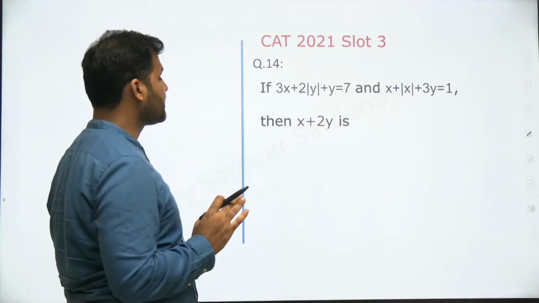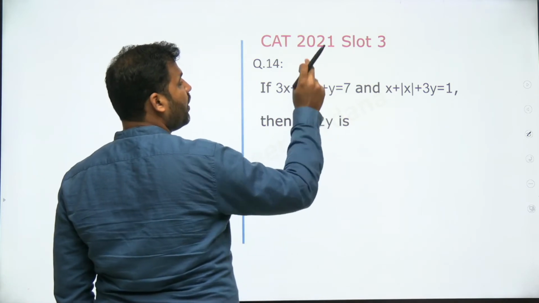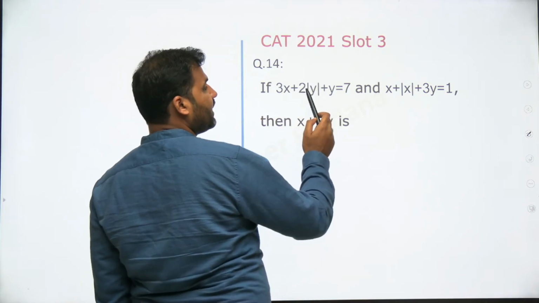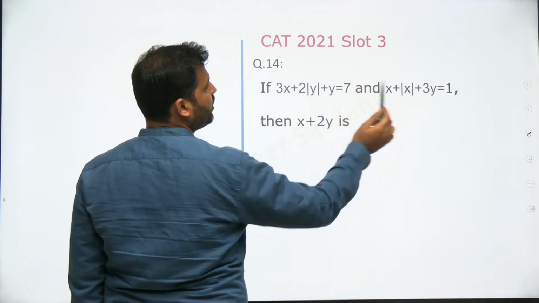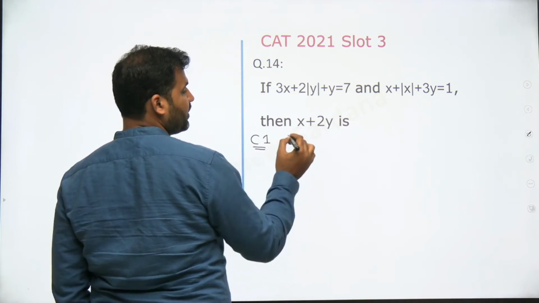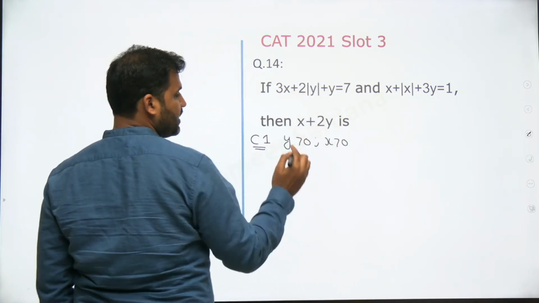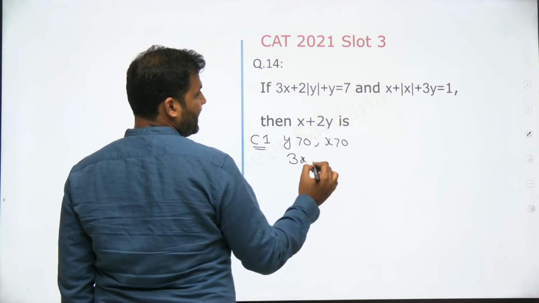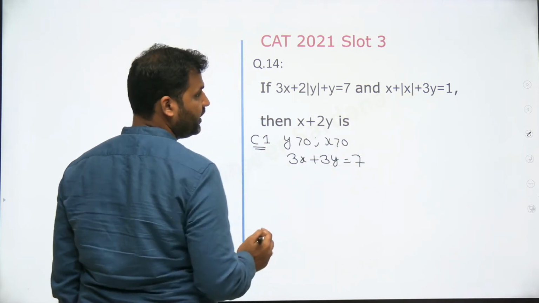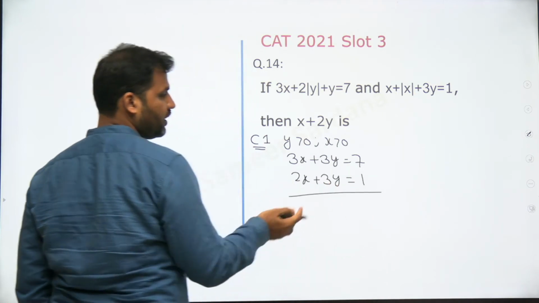These are the basic linear equations, right? But आपको equations बनानी पड़ेंगी. You see that here, whenever you open a mod sign, there are 2 cases with which you can open it by taking cases as greater than 0 and less than 0, right? So ये 2 equations में I need to take 4 cases. Case 1 where both y as well as x is greater than 0. अगर मैं दोनों को greater than 0 लेता हूँ, so this equation would be 3x plus 2y plus y, that is 3y is equal to 7. And second वाले case में it would be 2x plus 3y is equal to 1. Now all I have to do is solve these 2 equations, right?